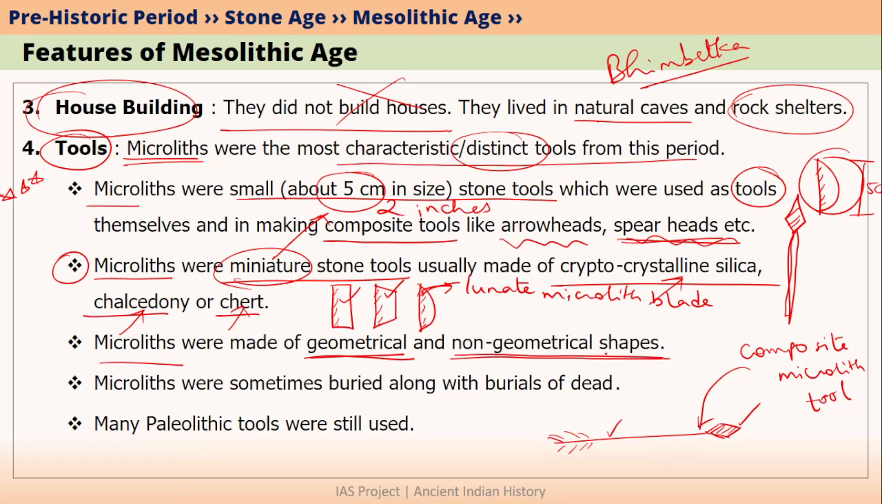They were also made in non-geometrical shapes. What do we mean by this? For example, if something is like this and this is a blade, this is not a straight line and this is also not a straight line.